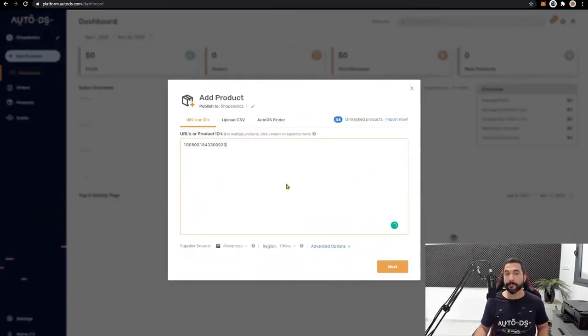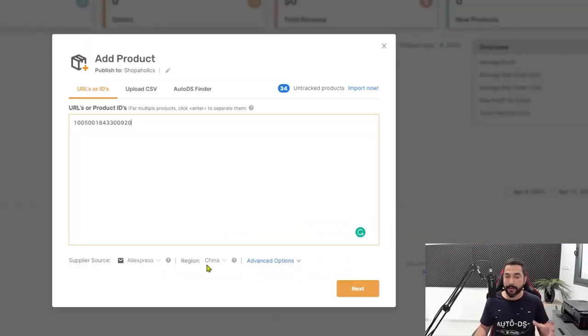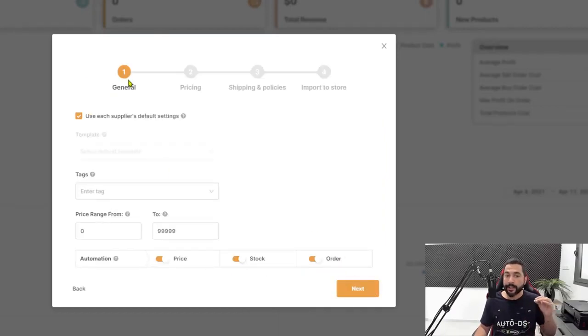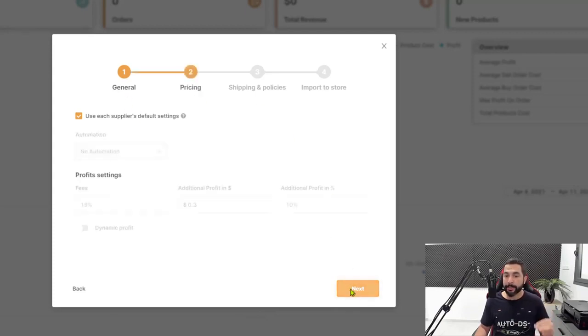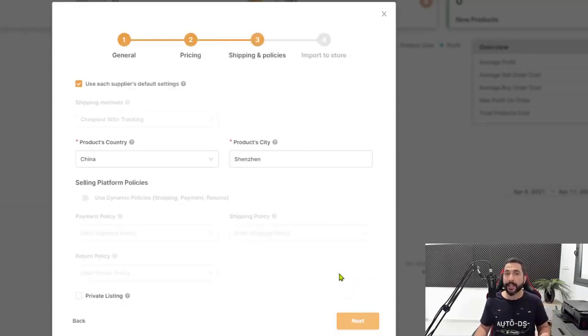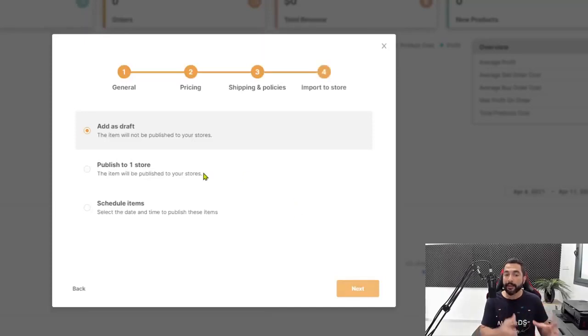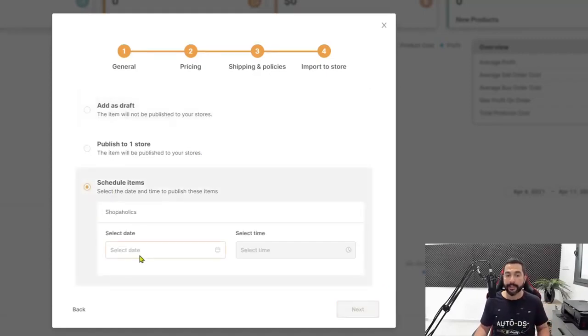Now all you have to do is choose the supplier, the region, the advanced options, click on next, start setting all of your import settings, the general settings, pricing, shipping and policy, and then at the end you'll have an option to add the products as a draft, publish it to your store, or schedule to upload it at a future date and time.